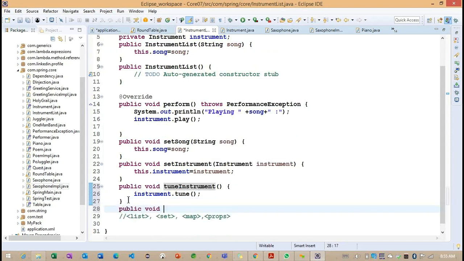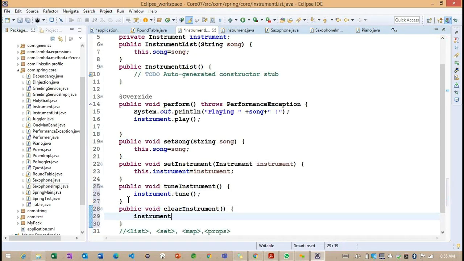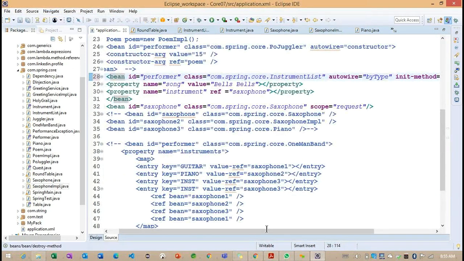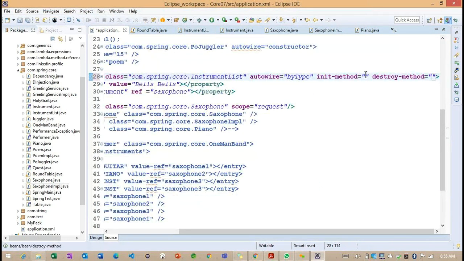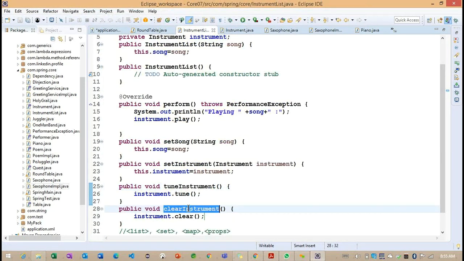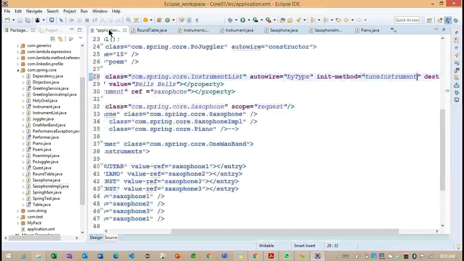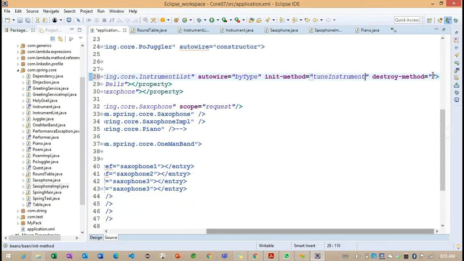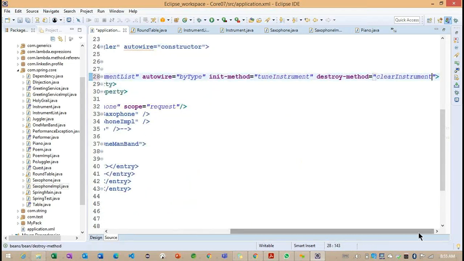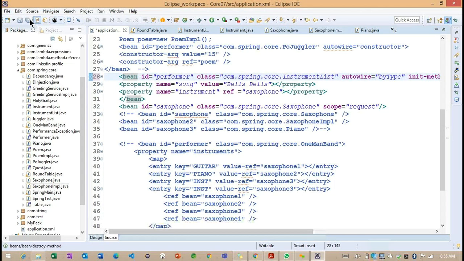And one more method we can call here: clear instrument. Instrument dot clear. Right. Now these two method sections we can define inside this particular init method, and this is our destroy method. Getting the point. So this is the way we can define here.